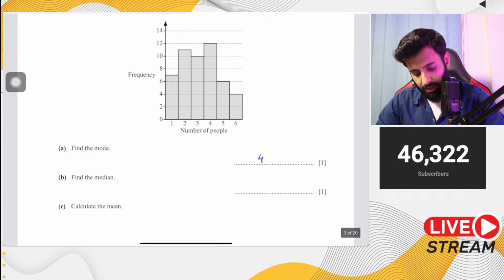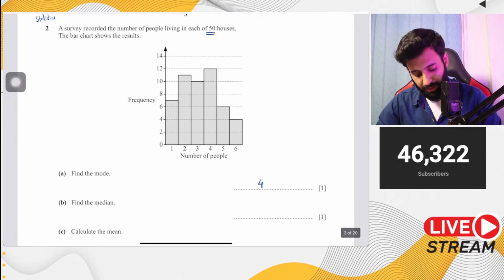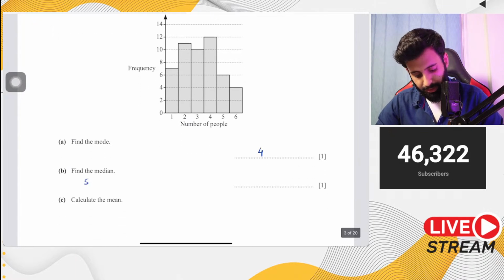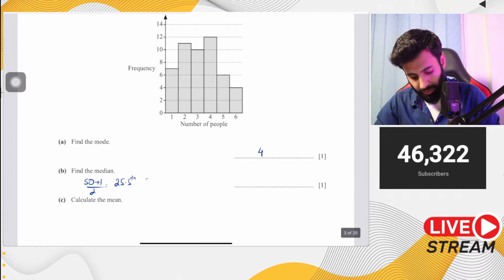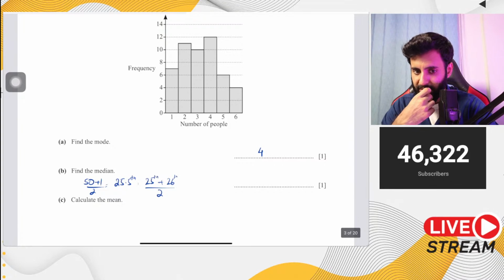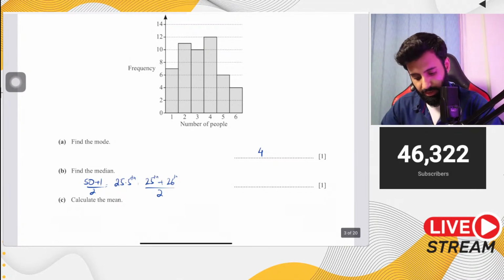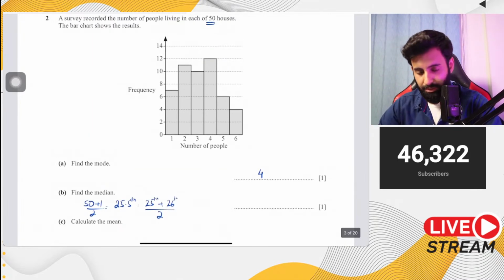Then when you have to find out the median, what is the median going to be? Notice that it says 50 houses, so you're going to take 50 plus 1, divide by 2. That means you're looking for the 25.5th term, which basically means you'll take the 25th term and the 26th term and divide by 2. If they're both the same, then whatever the 25th and 26th terms are, that is going to be our median. So now the question is, how will we find out what the 25th term is?